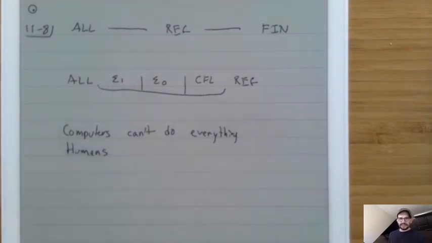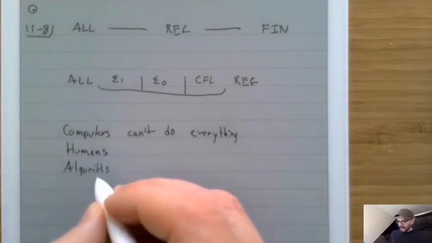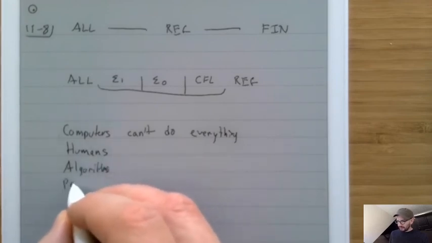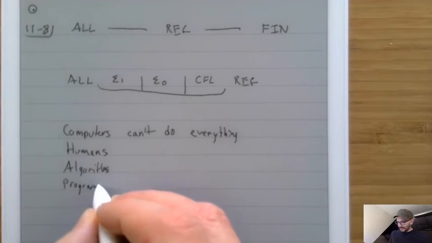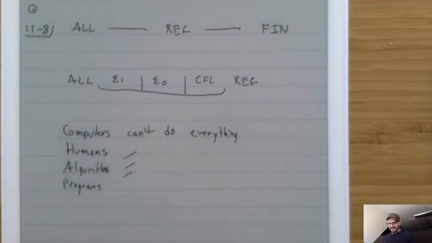And the reason why humans can't do them is because algorithms can't do them. And algorithms can't do them as well as programs can't do them. All of these things are wrapped up in one idea, because when we defined the idea of a computation, we didn't say anything related to physical hardware or bits or anything like that. We had this more general idea about what a computation is.